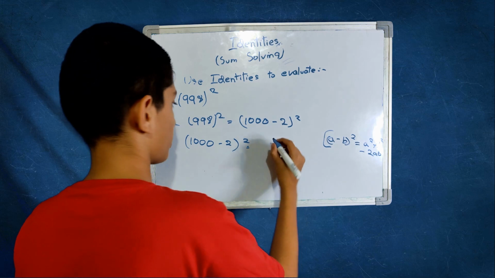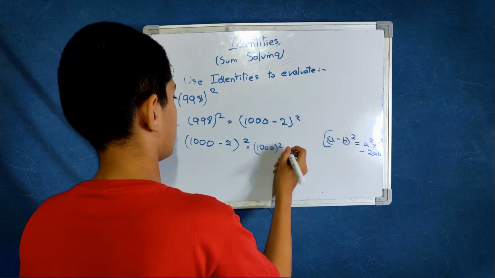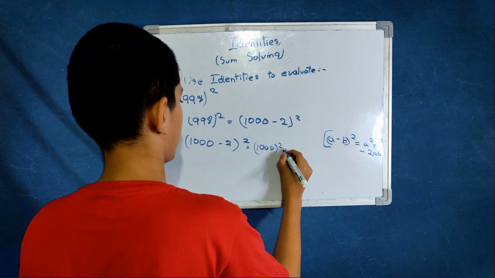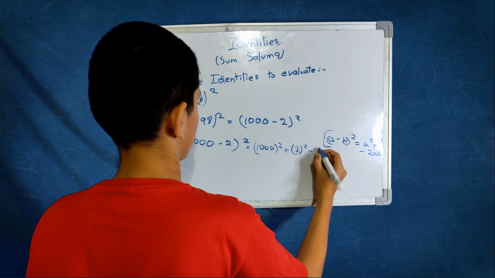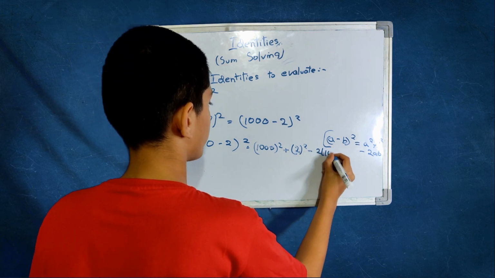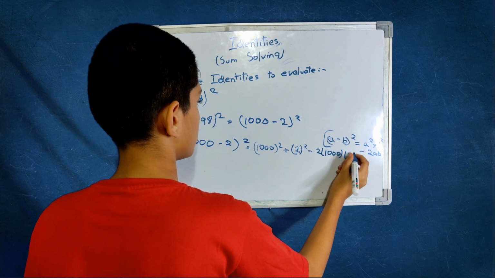It is 1000 square plus 2 square minus 2 into 1000 into 2.